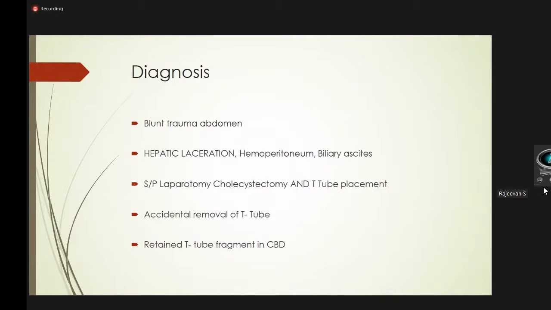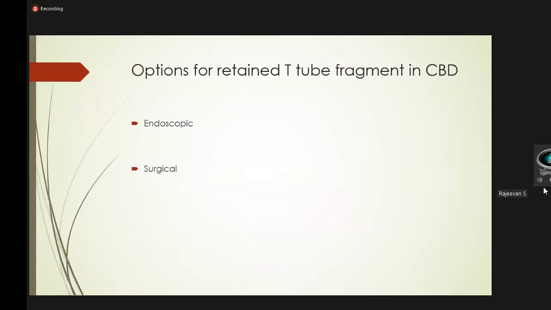And a retained T-tube fragment is again less common. About 1 to 2% of patients undergoing T-tube placement will have a retained T-tube fragment as a complication. So whenever a patient presents with a T-tube fragment retained in the common bile duct, we should try to remove it, as this can lead to cholangitis in future, and also it can act as a nidus for stone formation.